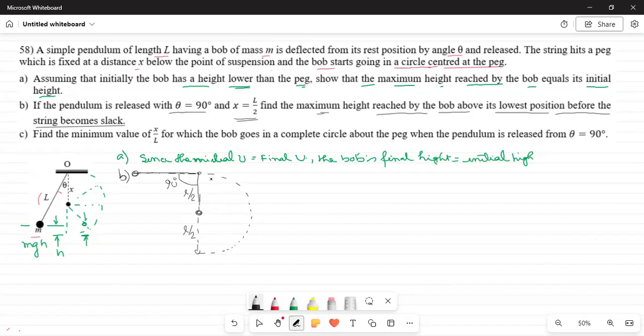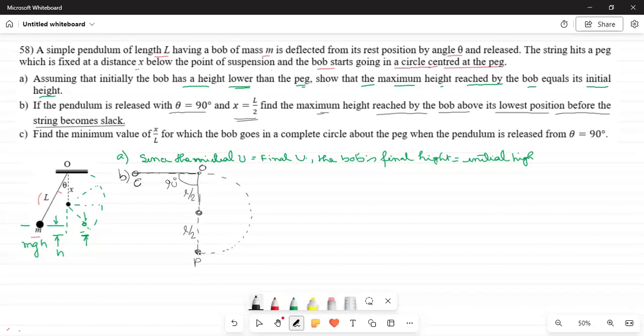Now, this point is already marked O. Let us say this point is C, and this point is P. I have to start from here. What is the energy of the bob here?